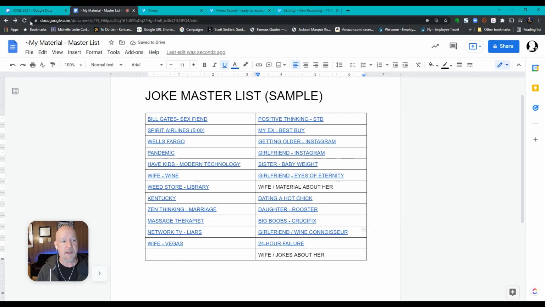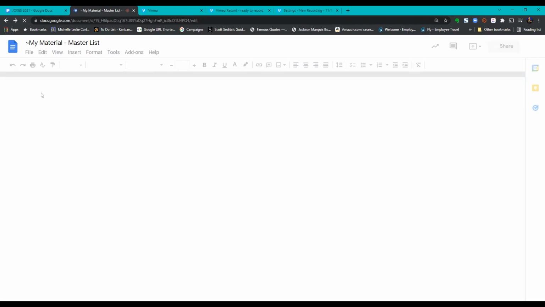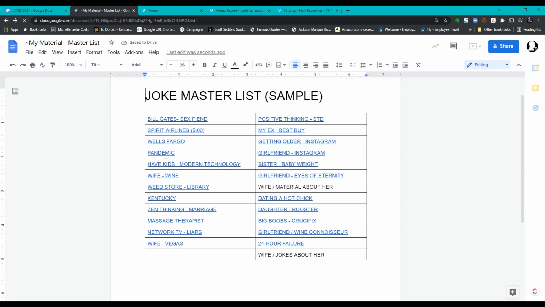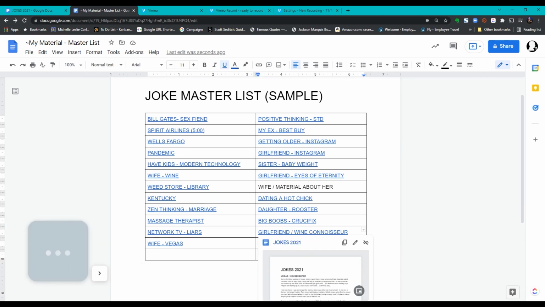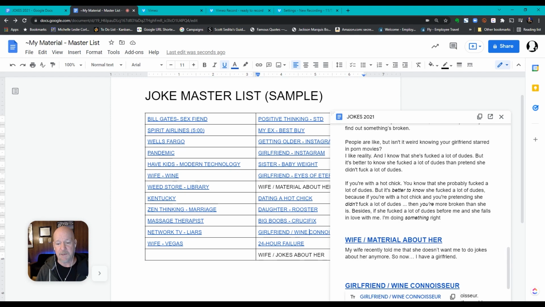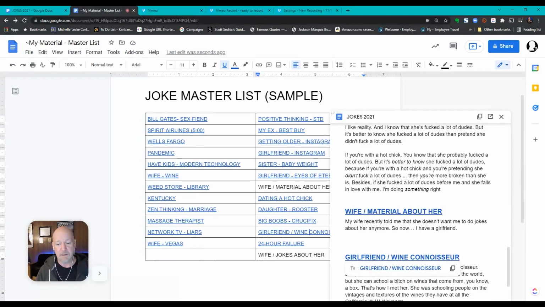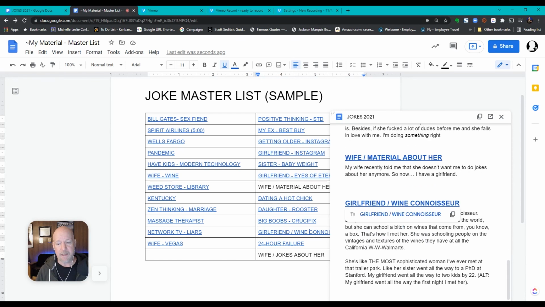Let's just refresh this page, just as if we'd just opened up the document. So now we have this sort of table of contents joke master list. We scroll down and go, oh yeah, girlfriend wine connoisseur. What is that bit? Now I click it. It opens up a little preview. Now I can open the preview, so I'll click that. Now watch what happens. It opens the document, but not at the top of the document. It opened the document with girlfriend wine connoisseur highlighted. So now we can go right to that bit and read what it is.